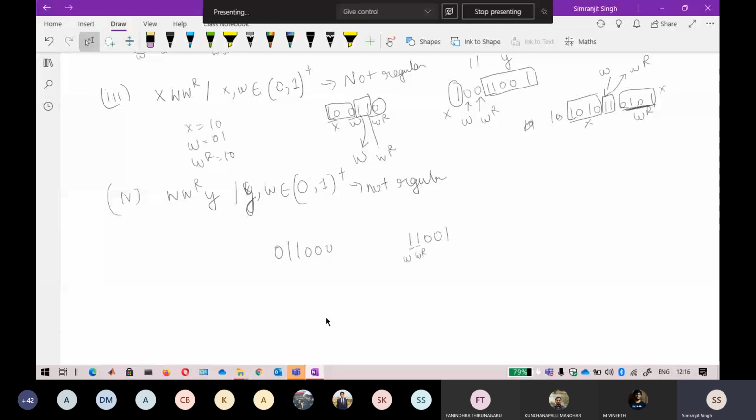Okay. So just take a bigger string. Suppose like this one 0 0. Suppose 1 0 1 1. So that is even length string. 0 1 0 1 1 0 1. Okay. So this one becomes your w. If this one becomes your w, so this one becomes your wr, and the remaining part will come under y. But the remaining part of the starting one, where will it come? There is no extra variable for it. So you can again directly say that you will not be able to write a regular expression.